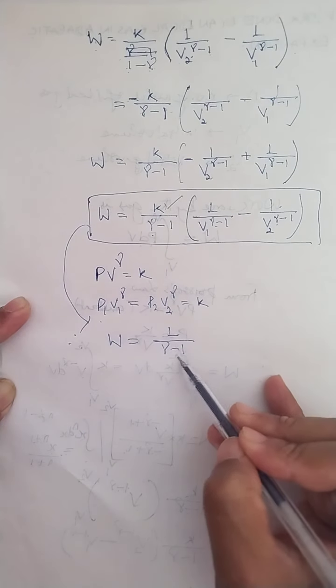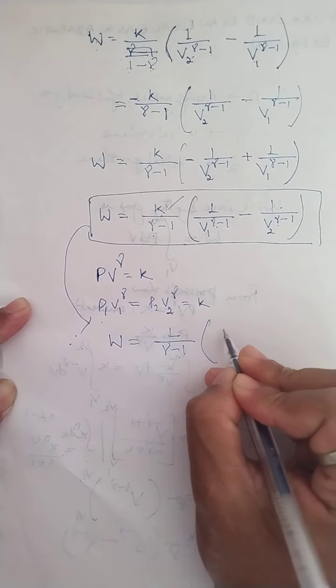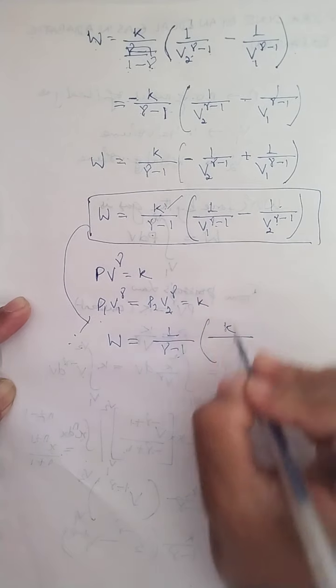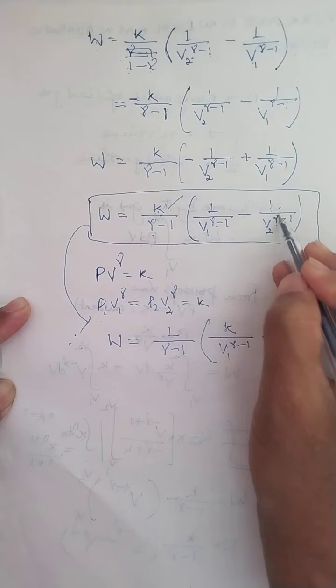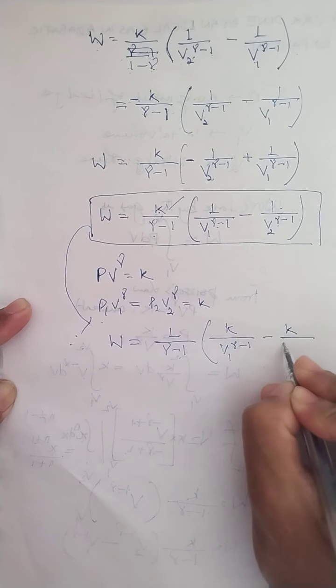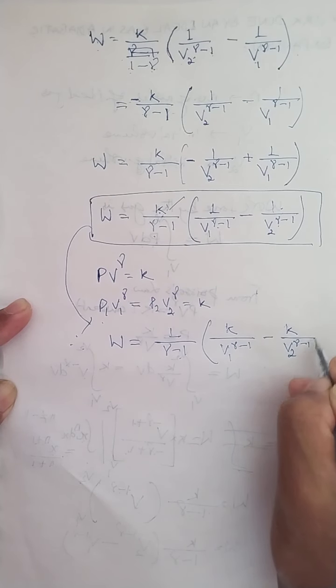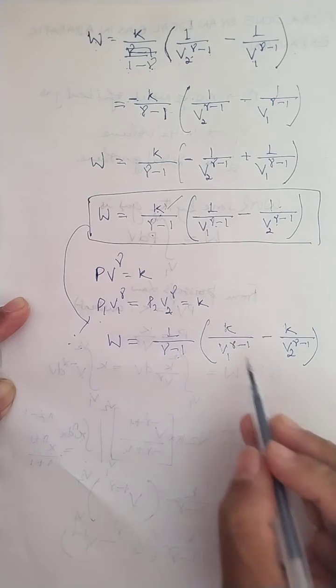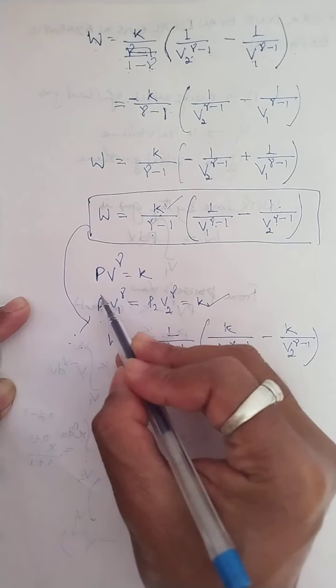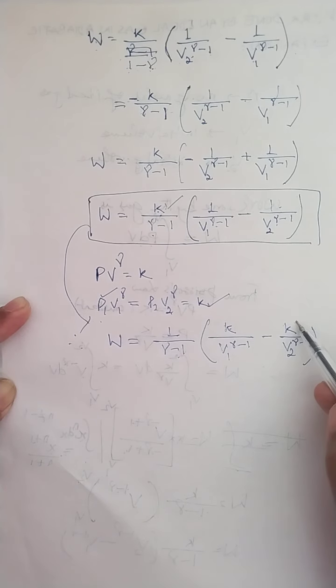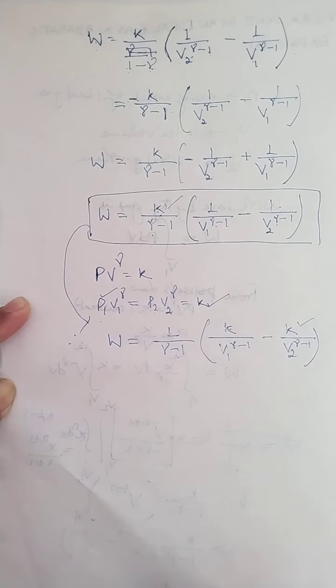1 by gamma minus 1. Now this k I multiply inside the bracket. So k with V1 to the power gamma minus 1, minus k into 1 is k also, by V2 to the power gamma minus 1. Now the reason I am multiplying this k inside the bracket is to replace this k by P1 V1 to the gamma and this k by P2 V2 to the power gamma.